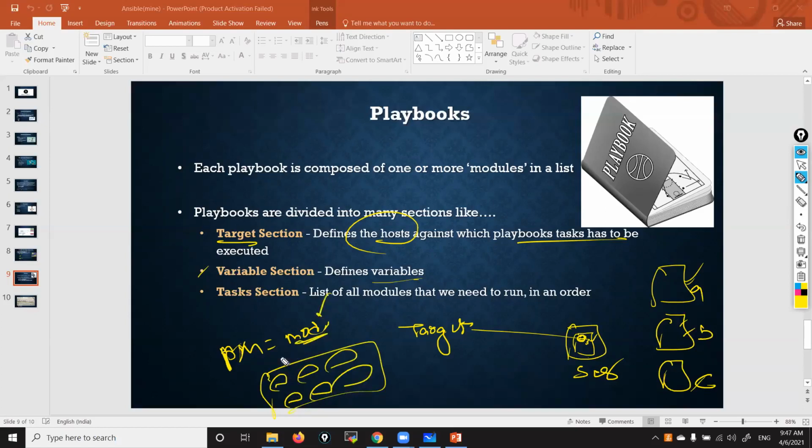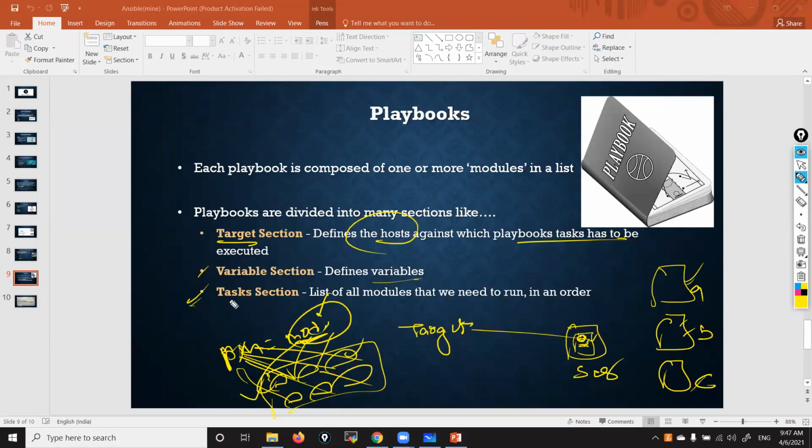So instead of mentioning this name, you mention PM, and when you run this file, it will be replaced with the respective value. That is what a variable is, which we already discussed in the Docker class. Anyway, we are going to see it here also. Those variables we can mention.